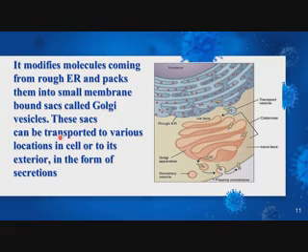And these sacs can be transported to various locations in cells or to the exterior in the form of secretion. Basically all the molecules coming from rough endoplasmic reticulum are packed in small membrane bounded structures, the Golgi vesicles.